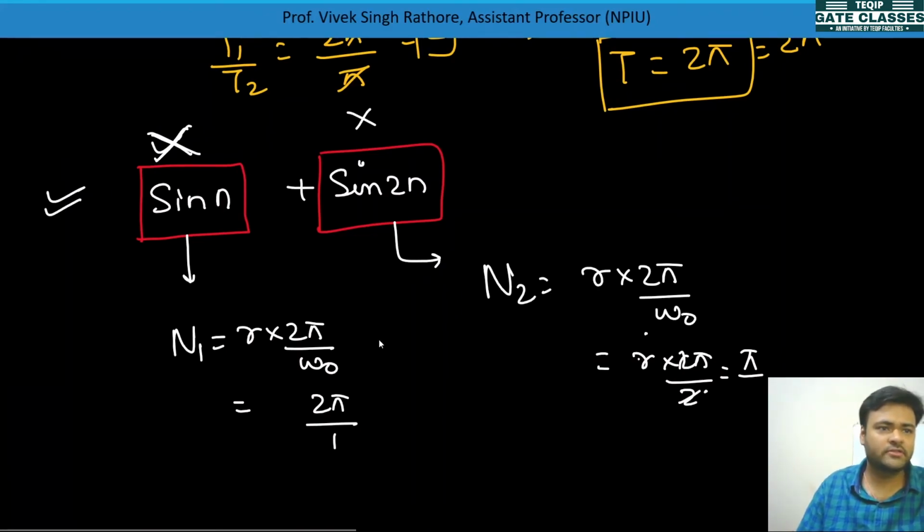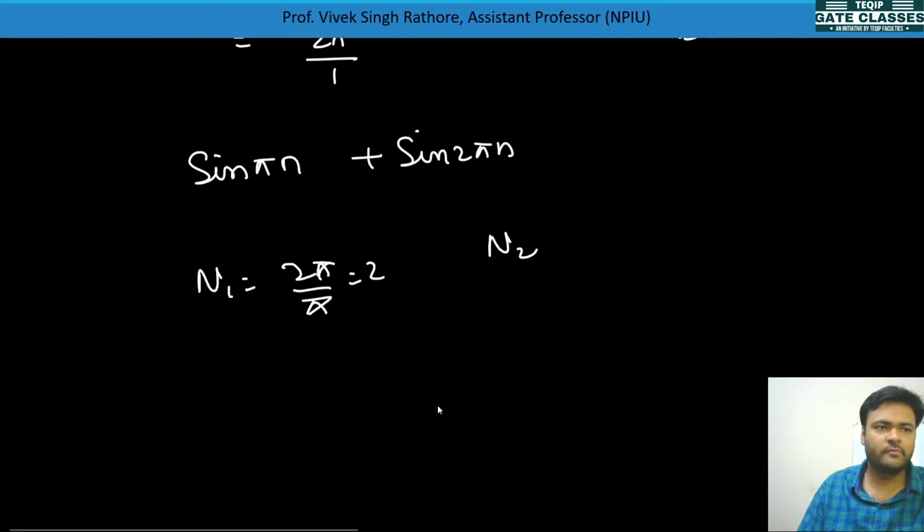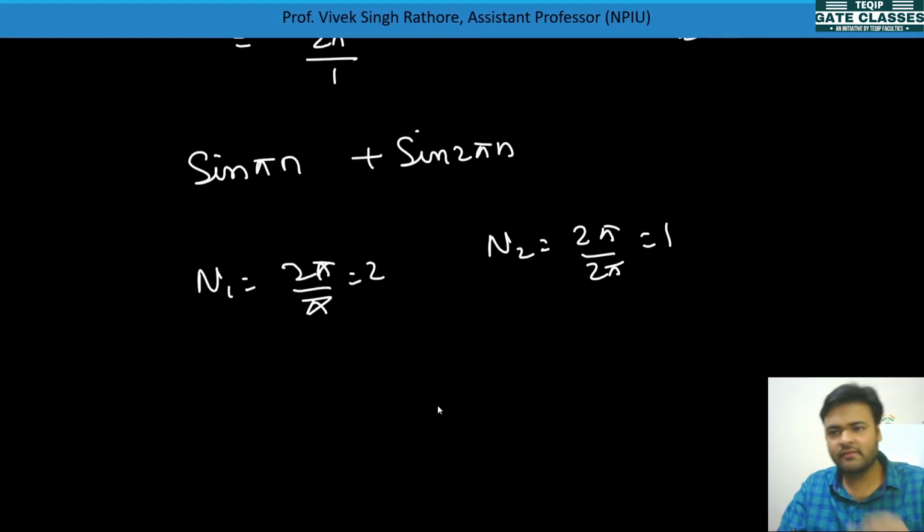But instead of this, if we write it as sine of pi n plus sine of 2 pi n, we get n1 is equal to 2 pi by pi, which is 2, and n2 is 2 pi by 2 pi, which is 1. So n1 and n2 are integer values, so both are individually periodic.